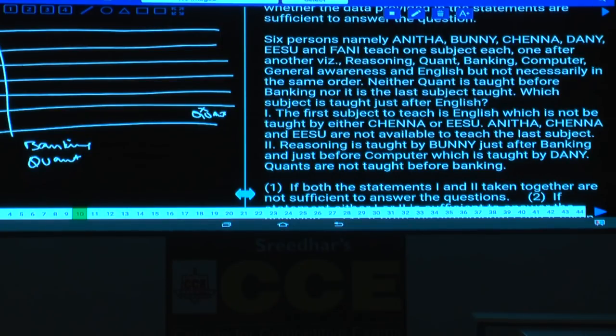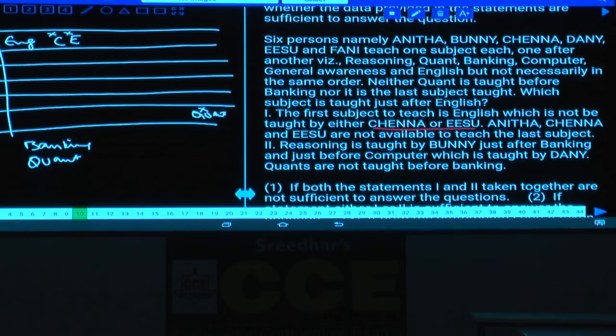Then condition number 1. The first subject to teach is English. Now the first one is English, clearly given, and it is not to be taught by C or E. What is the other information here?